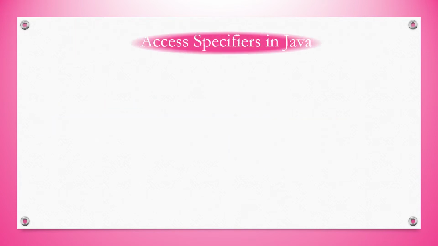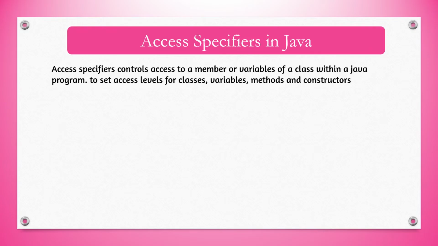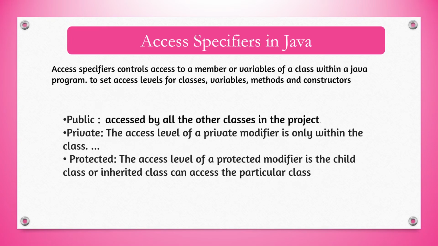So what is an access specifier? Access specifiers control access to a member or variables within the class in a Java program. It sets how the particular class can be accessed by other classes in the package. Three types of access specifiers are there: public, private and protected.